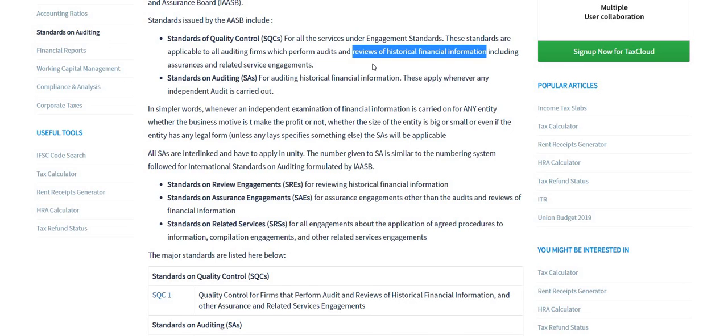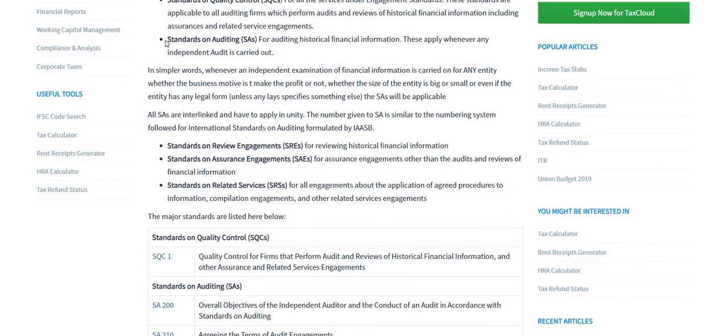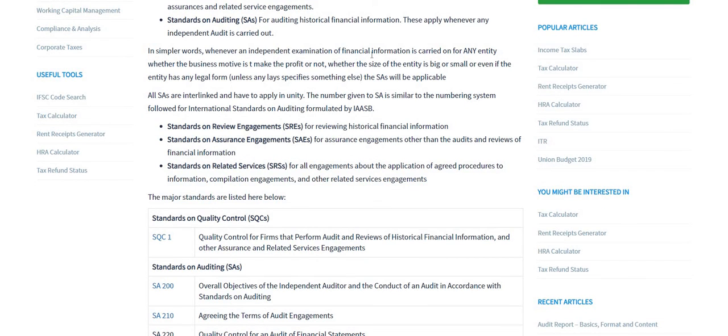And in this also you review historical financial information. All these four I have discussed the definition with you already. In simpler words, whenever an independent examination of financial information is carried out for any entity, whether the business motive is to make profit or not, whether the size of the entity is big or small, even if the entity has any legal form, unless any law specifies something else, the SAs will be applicable. So the standards on auditing will be applicable on any entity, whether there is a business motive or no business motive, whether it's a profit organization or a non-profit organization.